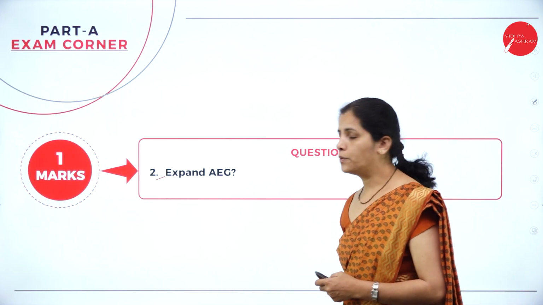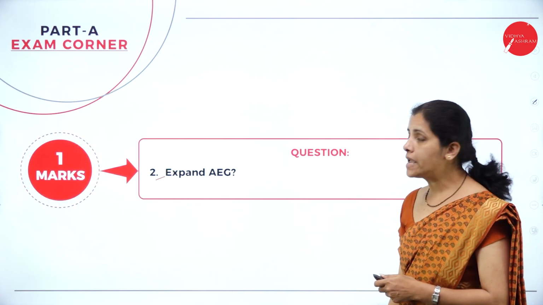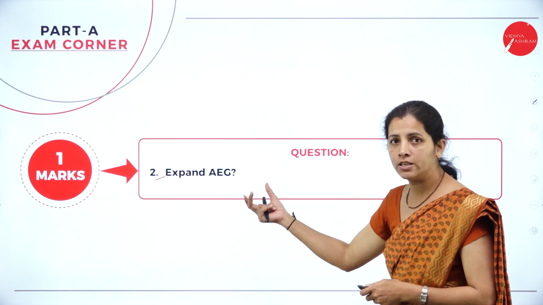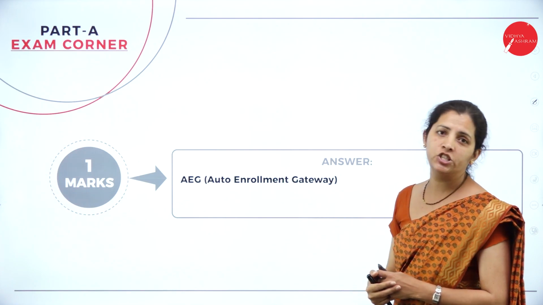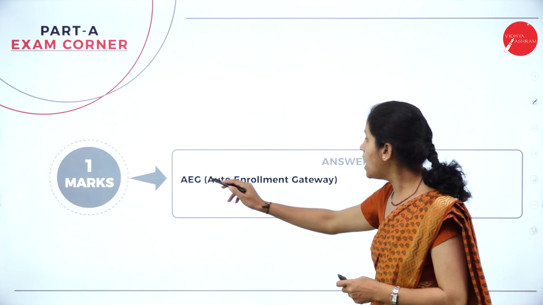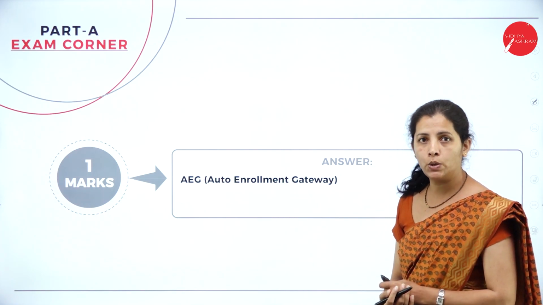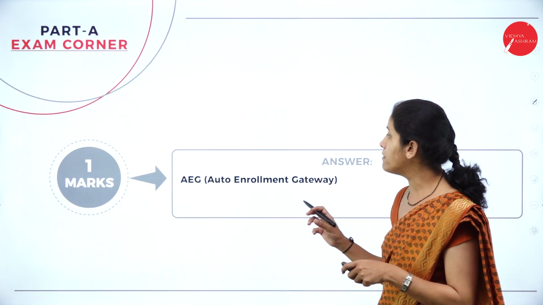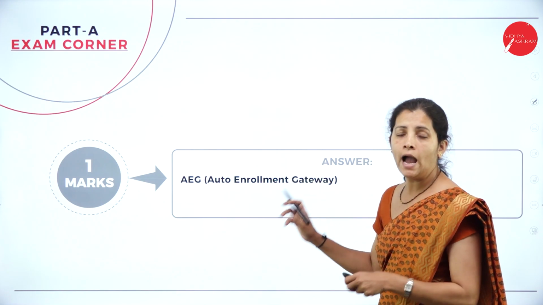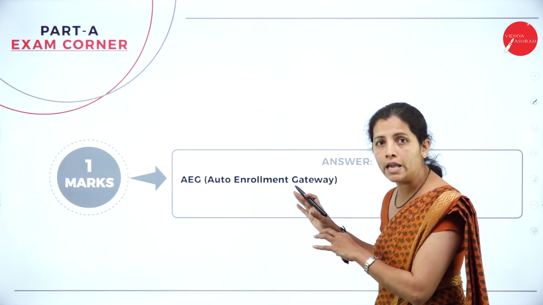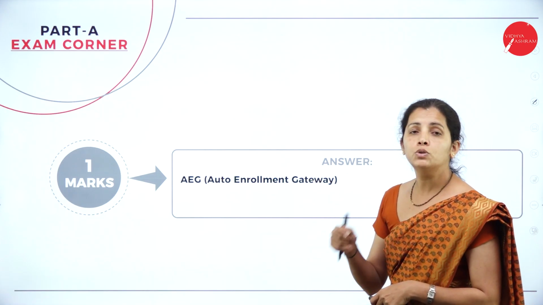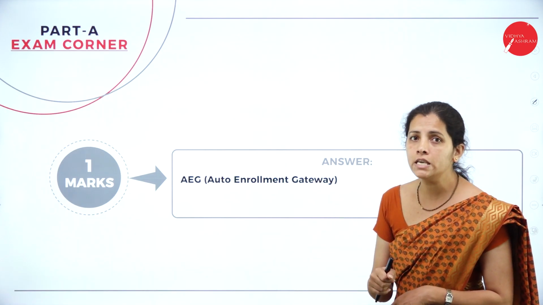Next, second question, expand AEG. So, I want to write the expansion. So, what is AEG? That is nothing but the auto enrollment gateway. To provide the security, we are going to have the AEG, and we can find AEG in our login credential. See, to score 1 mark, it is very easy here.